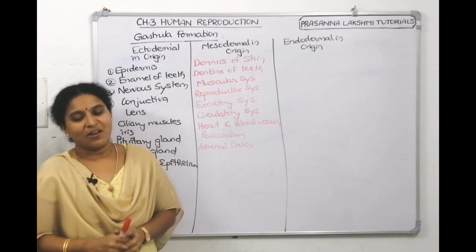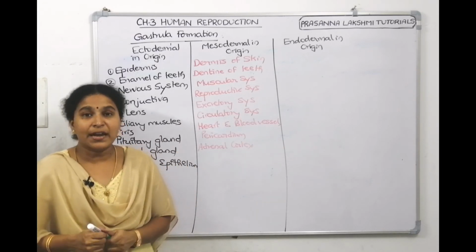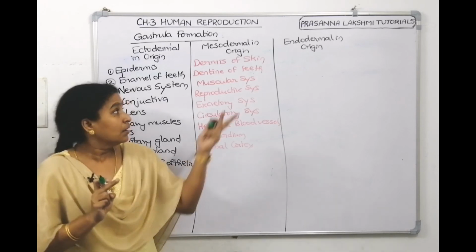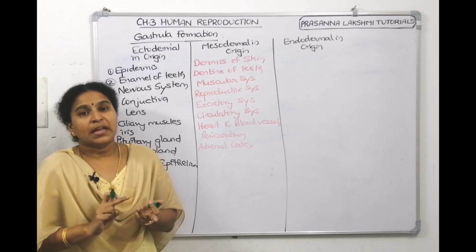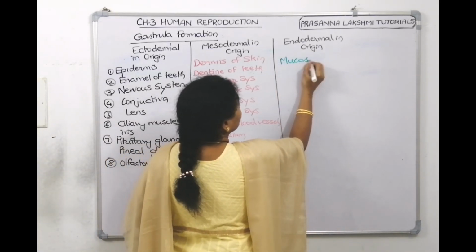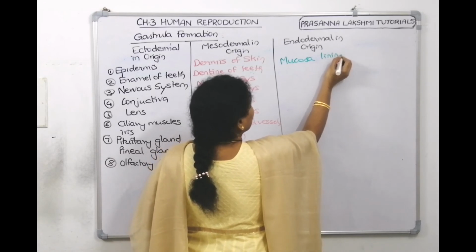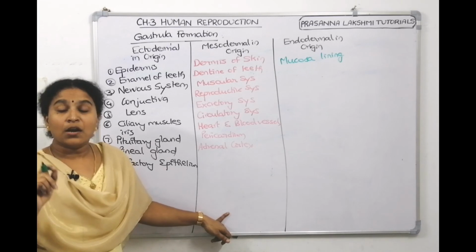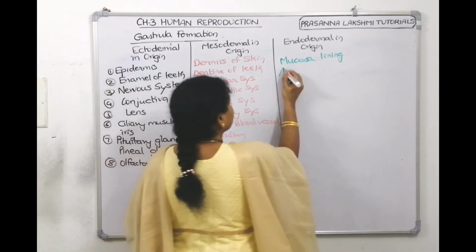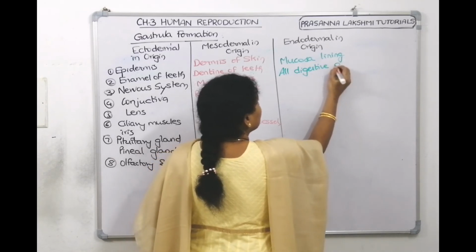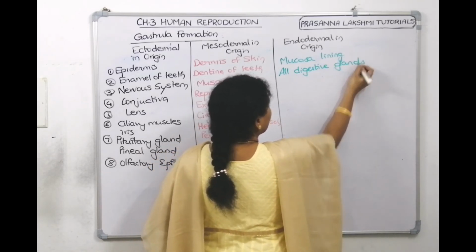Left with endodermal origin. If we have to list endodermal origin, all the mucosa linings are endodermal origin. Then next one, let's list down. All the mucosa linings are endodermal in origin. And then we can tell all the digestive glands are also endodermal.